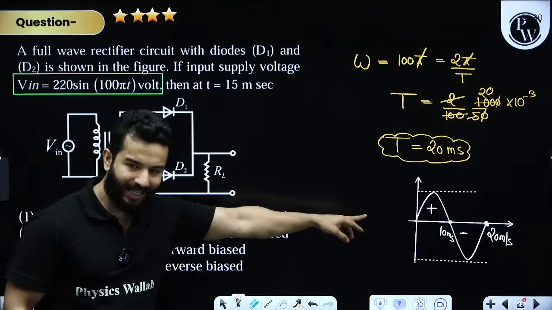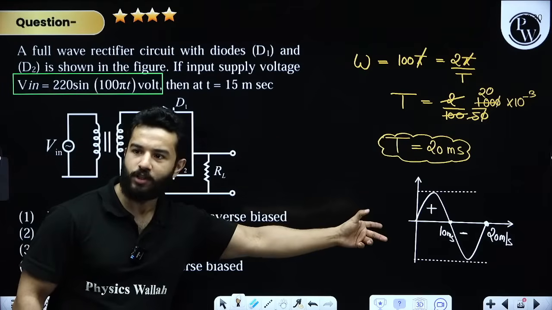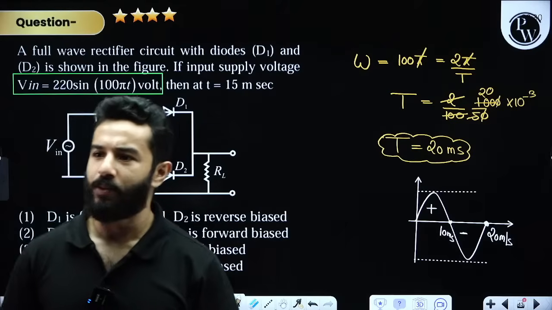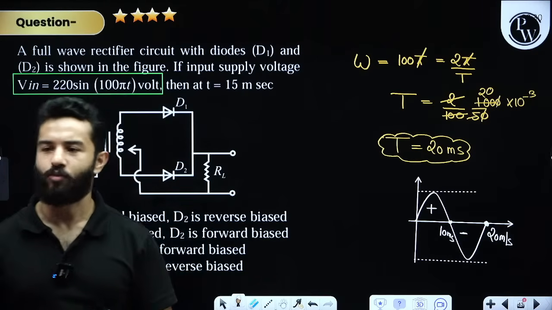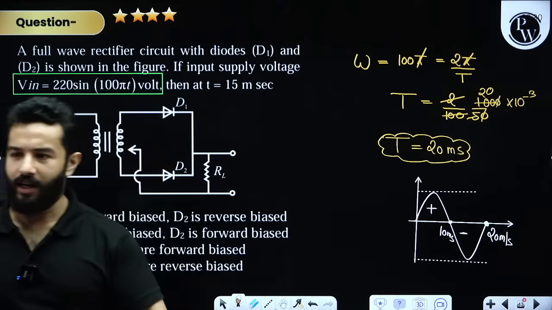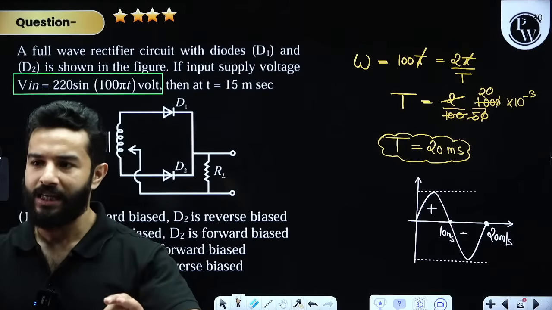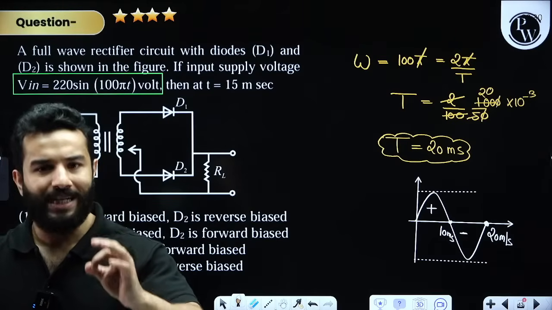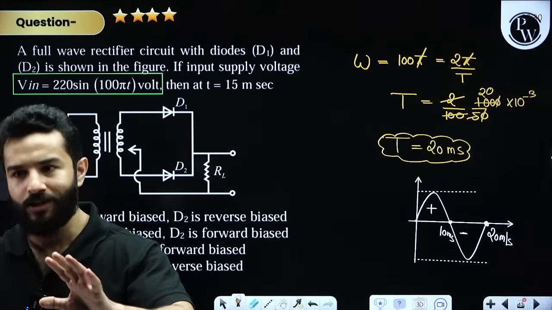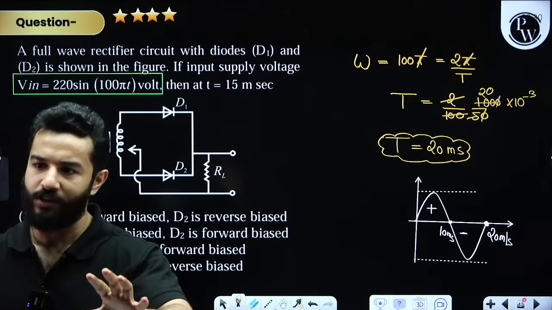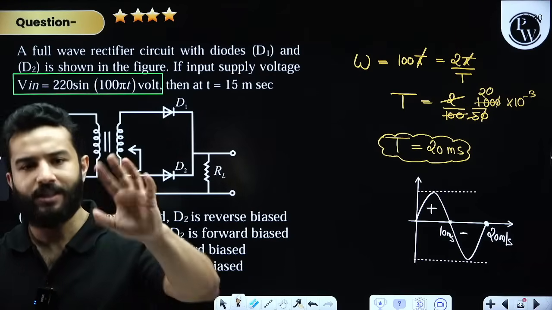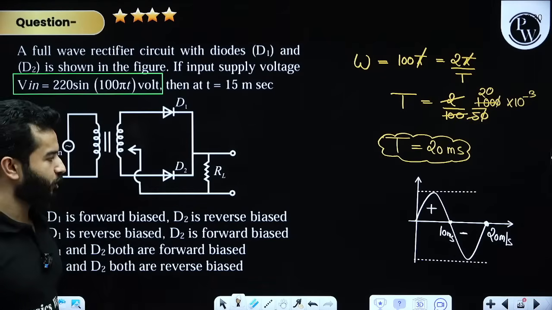For 10 milliseconds the voltage is positive. Sir, I won't be able to clear my NEET paper, physics is very weak. That won't happen, okay. You still have 20 days. 20 days are more than sufficient to revise your entire physics. After this question, I'll help you. Let me first solve this problem.